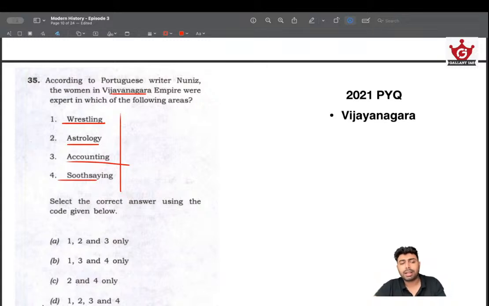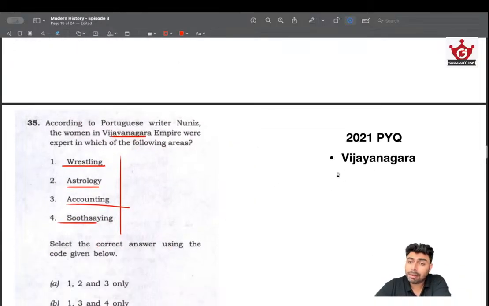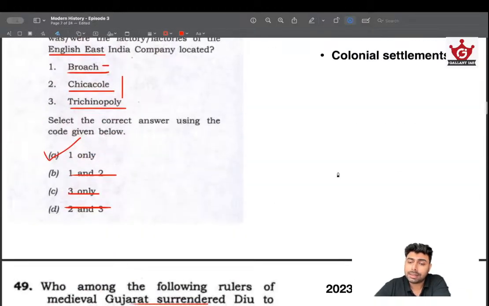So we can easily arrive at the answer as D. I think most of the veteran aspirants who might not even have revised any of this would have chosen D because they knew that Vijayanagara Empire is a progressive empire, and that logic itself is more than sufficient to solve this question. Again, in 2024, that's all about Vijayanagara Empire and early colonial settlements.